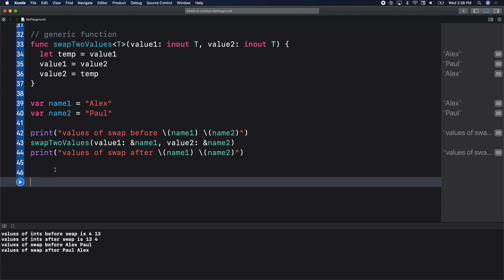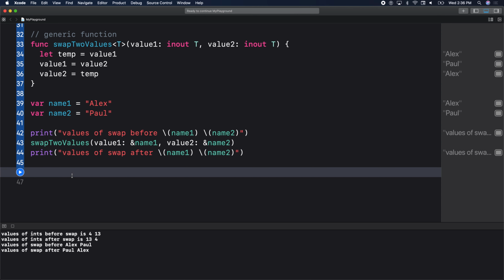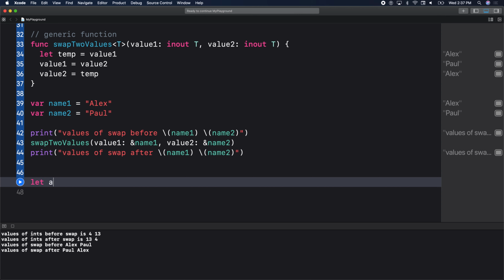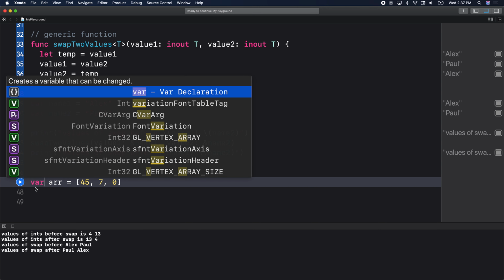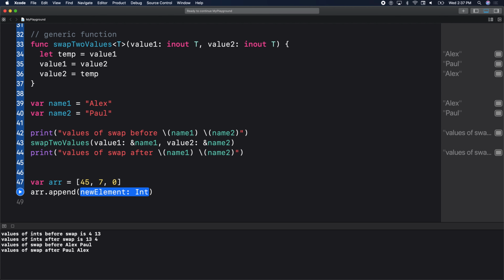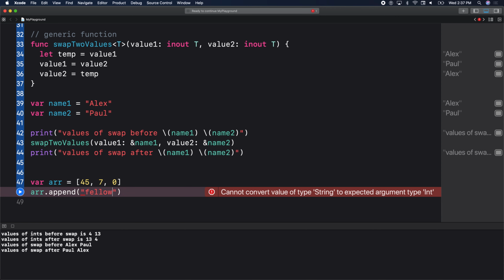Exactly. Let's go back to array, for example. If I start off with some array, and I say my array, I won't even type annotate it. If I say my array is 4, 5, 7, 0, an array is a generic type, agree? But now, can I do this? Let me change that to a variable. Can I say array dot append whatever, fellow, for example? Is that valid? No. But what if we made an array that was the type any? Then that would work. Okay, so then any and generic is different.